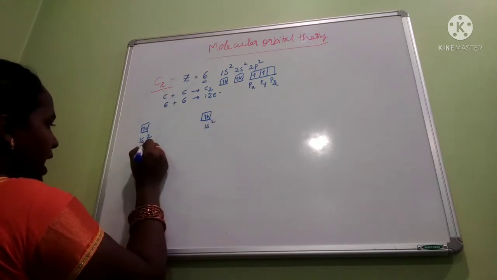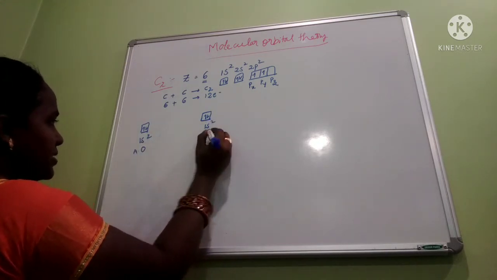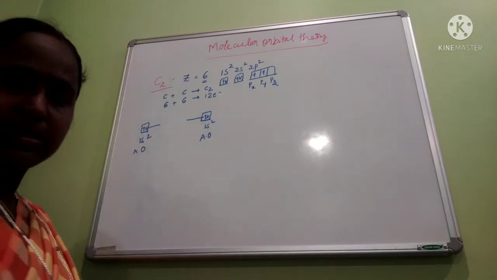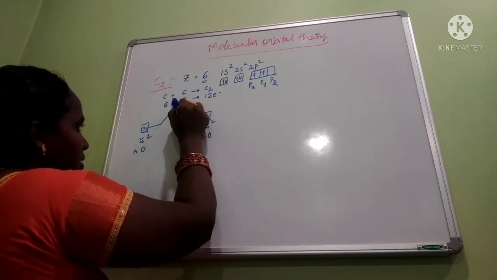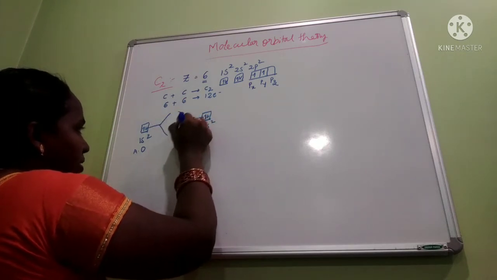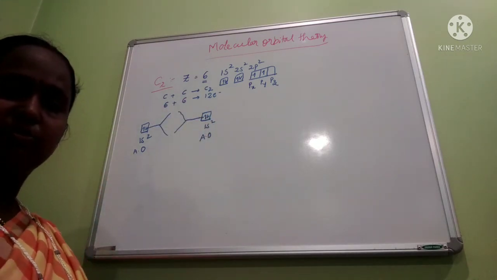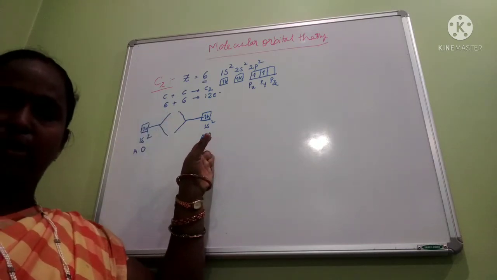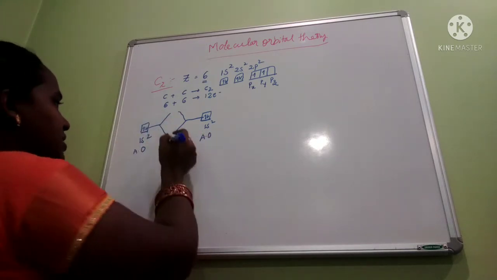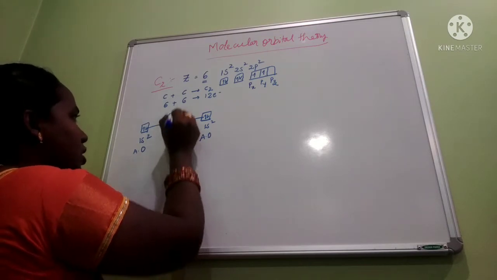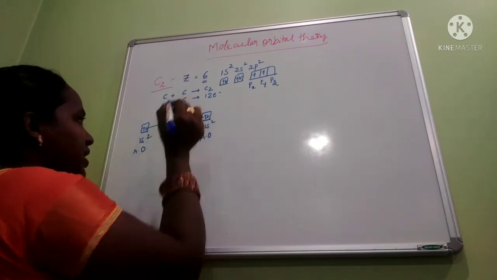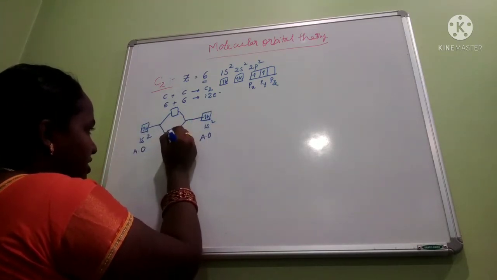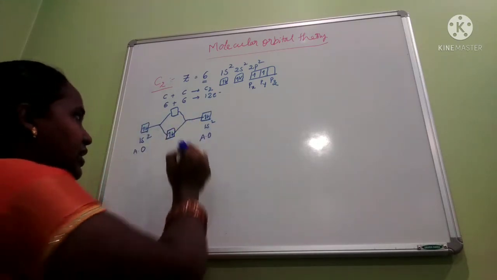What are these? Atomic orbitals. Now these 2 atomic orbitals combine to form molecular orbitals. How many molecular orbitals will be formed? We have a rule: however many atomic orbitals are combining, that many molecular orbitals will be formed. So 2 molecular orbitals will be formed here. How many electrons here? 4. So first here we have to fill 2 electrons.